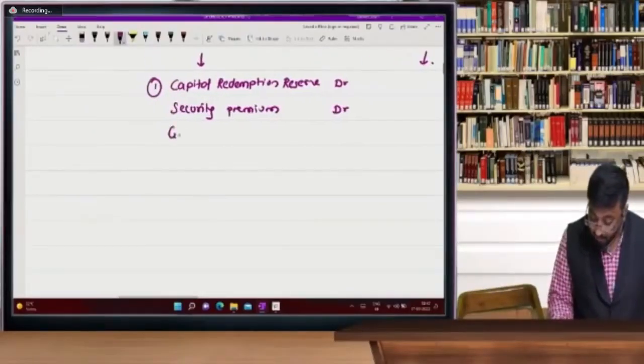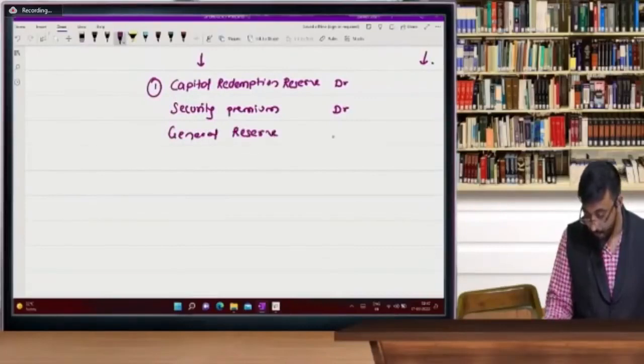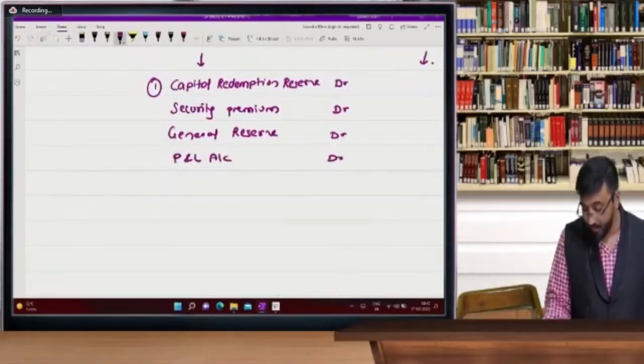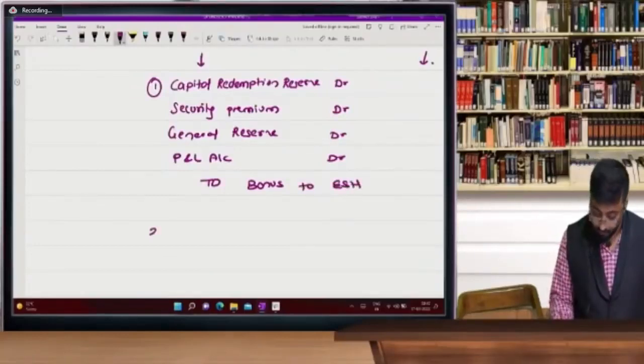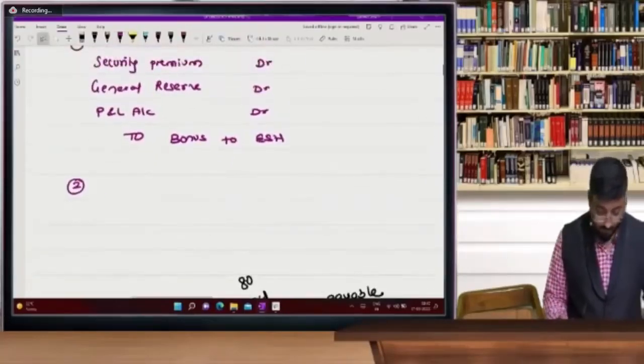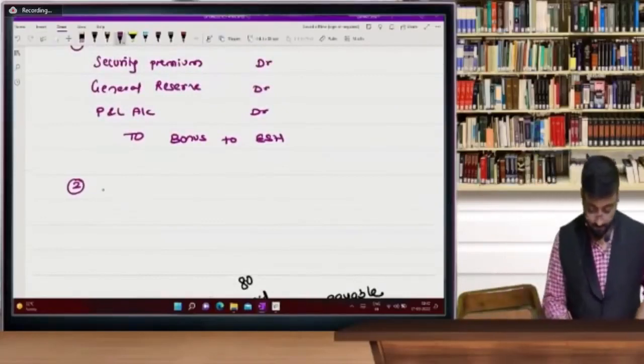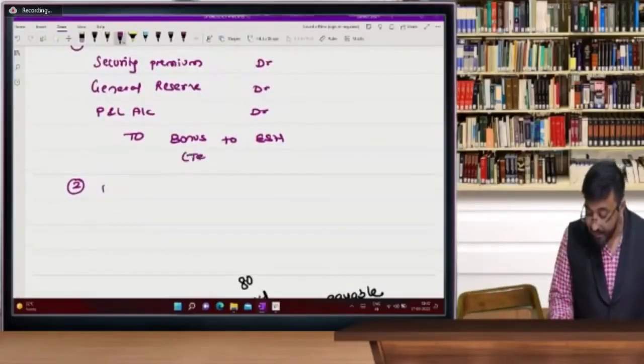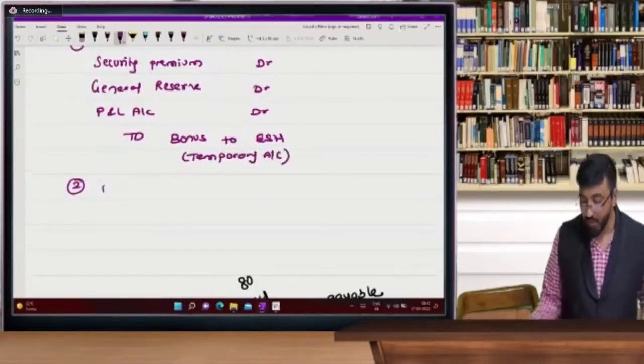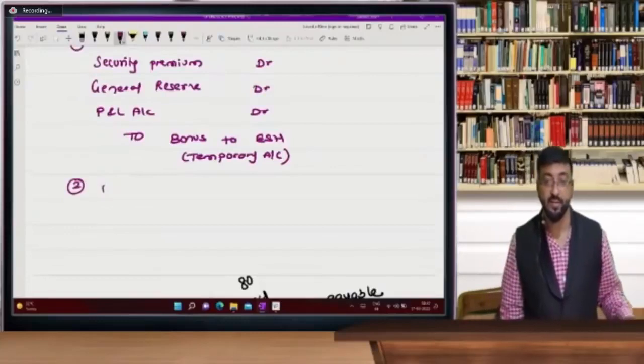General reserve. And profit and loss account debit. To bonus to equity shareholder. Bonus to equity shareholder. Beta, this is a temporary account. This is only for narration purposes we are writing this.